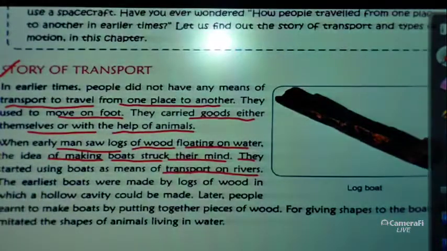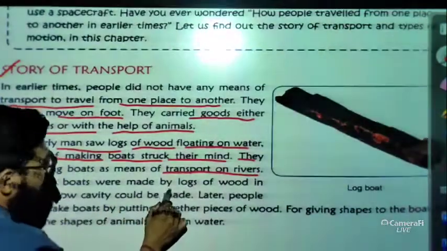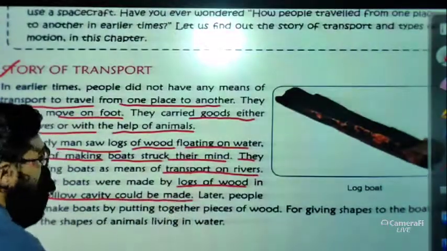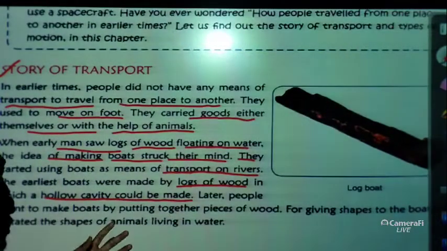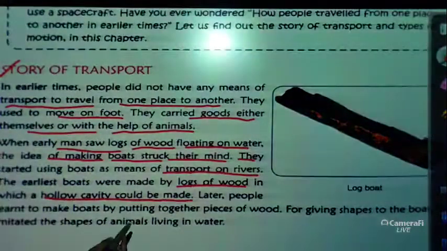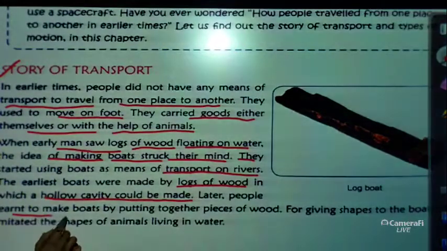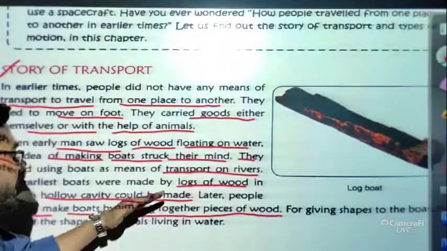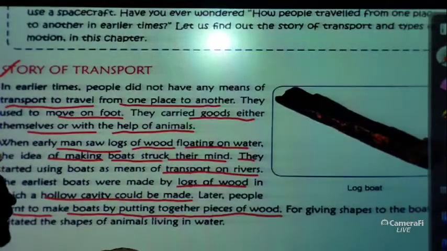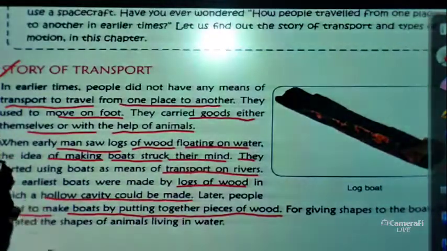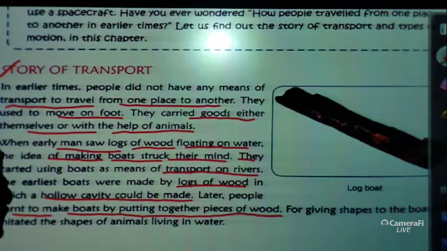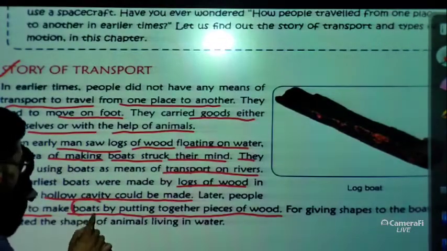Now the earliest boats were made of logs of wood in which a hollow cavity could be made. Later, people learned to make boats by putting together pieces of wood. Gradually the form of the boat was modified. They put pieces of wood one after another and created some kinds of boats.